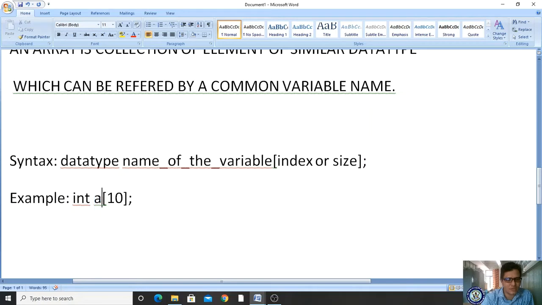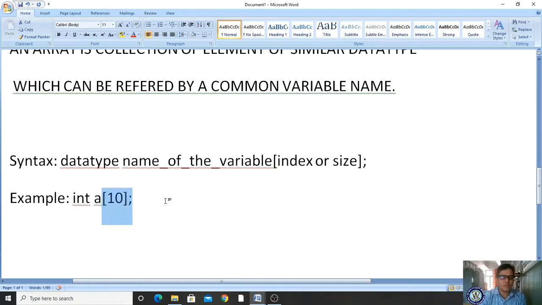a is the variable name. If it consists of square brackets, then it is treated as an array, represented with the common variable name a, and it is of type integer. In arrays you can store integer type as well as string data type. You are not having any float data type here. Now you are seeing that int is the data type, a is the name of the variable, and then the square brackets.